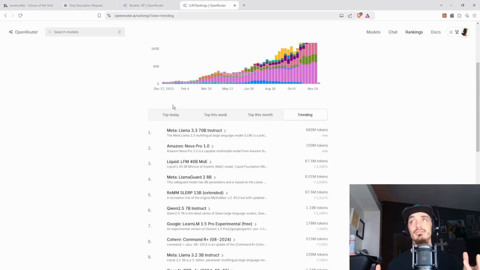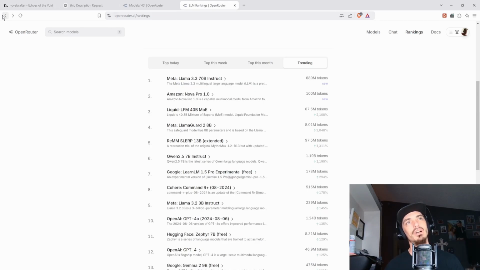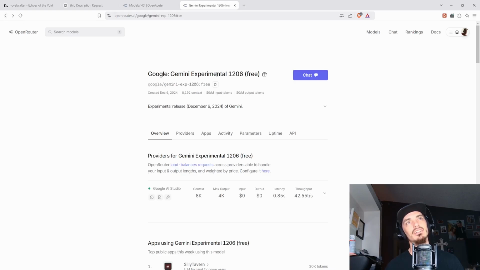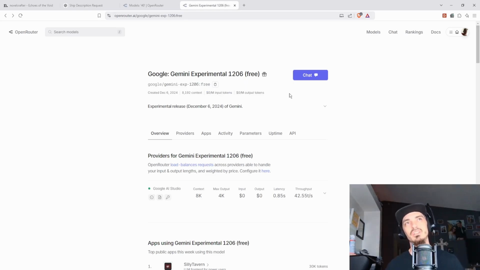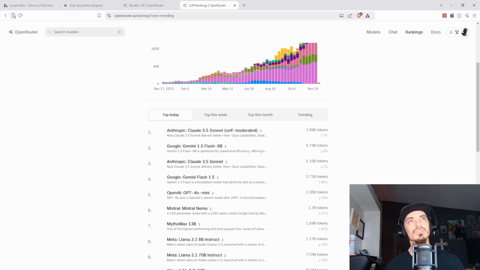But it is free. It's a 0 cost. You can even see it if we go back and look at it. It tells you the cost right here. So 0 input, 0 output, meaning it doesn't cost anything to use it at all. It's free because they want people to use it so that they can experiment with it and see the results. So they give it out for free for a little bit. And then obviously if it's good, they'll charge later on.